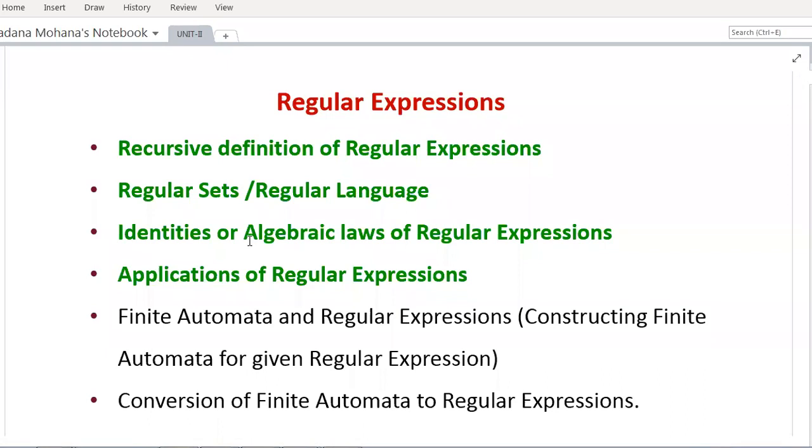Next lecture, we will discuss the remaining two important topics, finite automata and regular expressions. So here we have construction of finite automata for a given regular expression, then conversion of finite automata to regular expression. That is the equivalence of finite automata and regular expression. Both conversions are possible here. These two are very important problems.